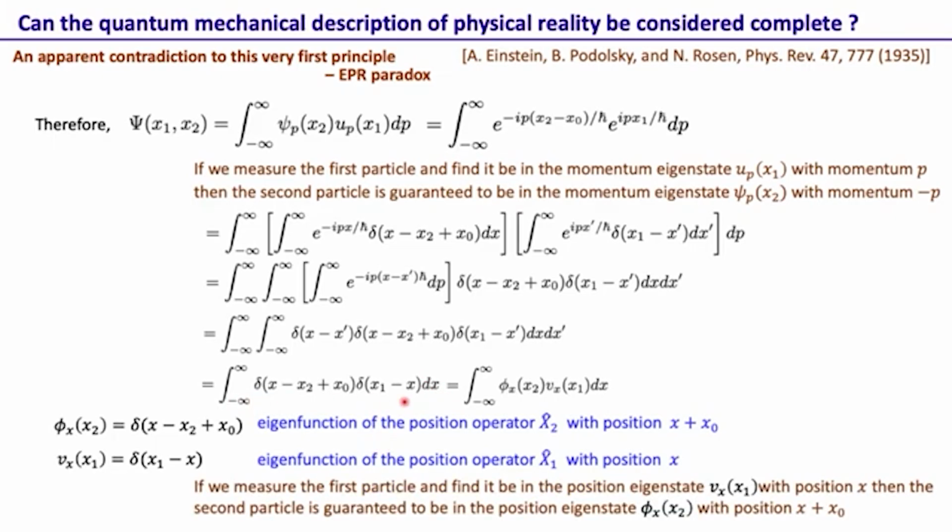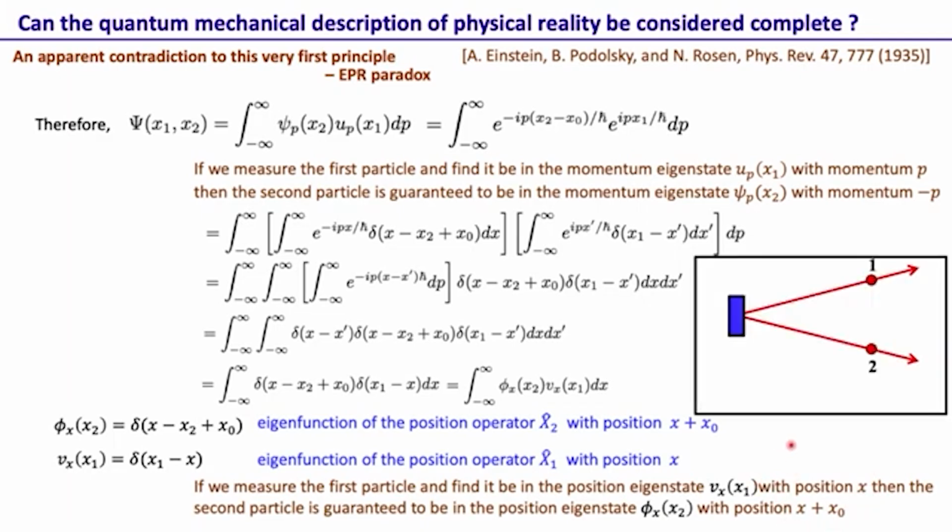But of course, when we make a measurement, the system will collapse into one of the terms in the superposition. And as a result, we'll see that we can get any x value, but once we make a measurement and find the first particle to be in the position eigenstate with position x, then the second one is guaranteed to be in the position eigenstate with eigenvalue x plus x naught. So again, upon measurement, any x value is possible from negative infinity to infinity, but if the first one is measured to be at position x, then the second one is guaranteed to be at position x plus x naught.